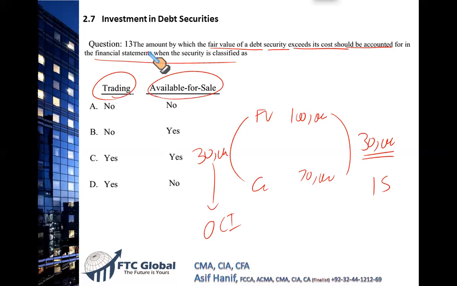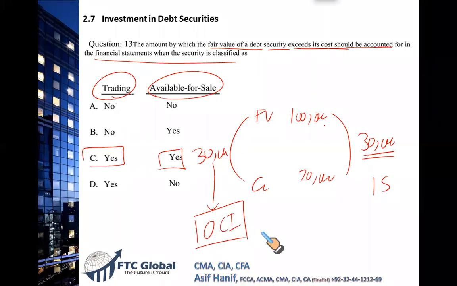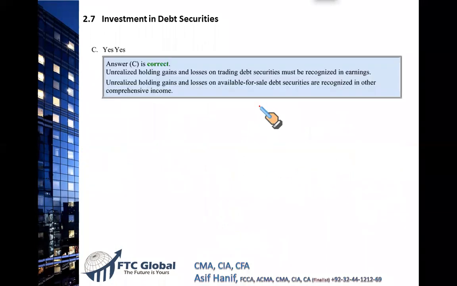The question says the amount by which the fair value exceeded, how are you going to report trading and available for sale? Please do not forget, available for sale and trading securities are both reported at fair value. The difference is any gain on fair value in the available for sale securities goes to other comprehensive income, and in case of trading securities, it goes to the income statement. So that makes C the correct option. And I think that is what we could successfully do for today.